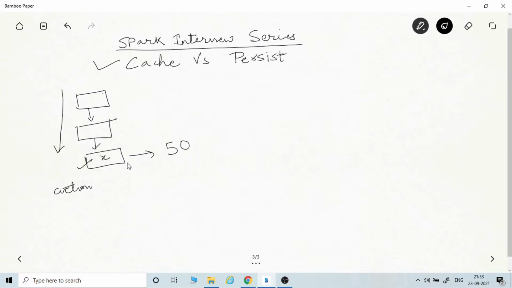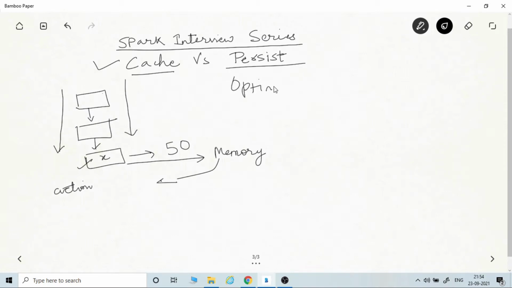So what can we do? We can cache it in memory, and whenever we want to reference this RDD X, it will be directly fetched from memory rather than doing all of these computations again and again. So this is the base of cache and persist. These are mainly optimization techniques.